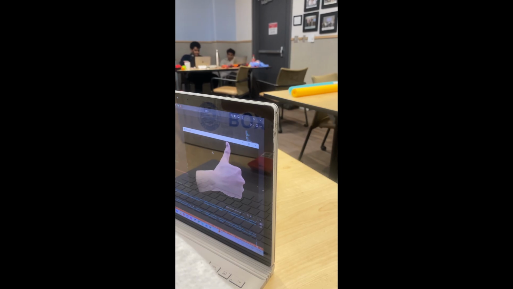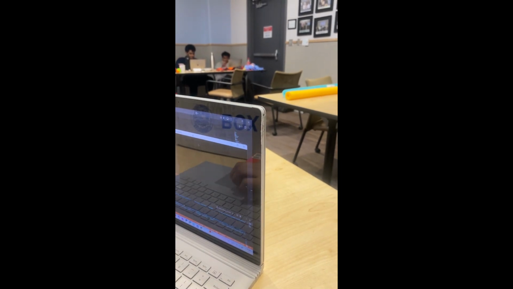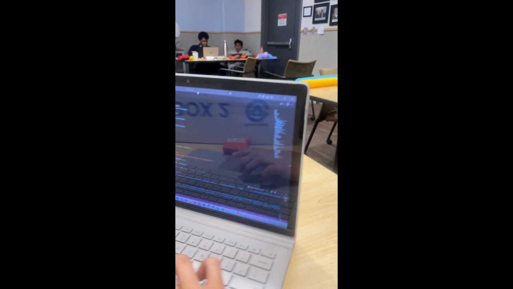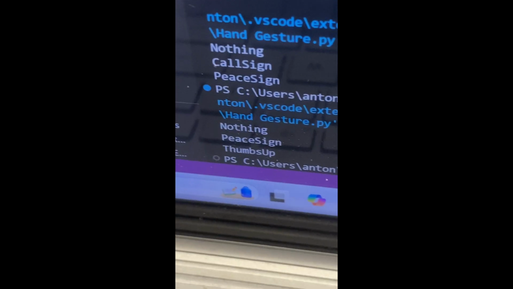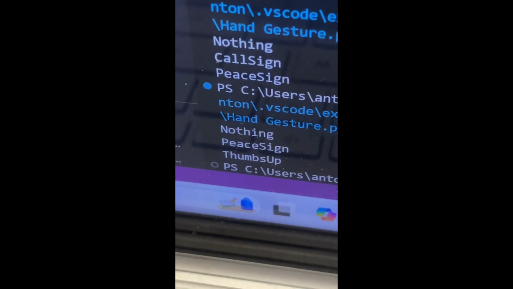As you can see in the video, we do a peace sign and then we do a thumbs up. And when we look at the output, it should match the same. So there you go, all the way at the bottom: peace sign, thumbs up.